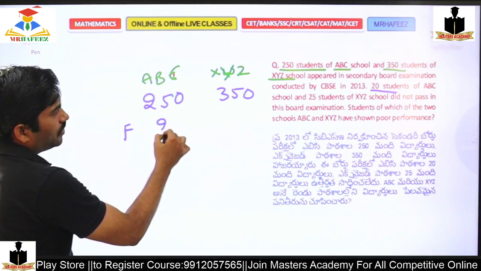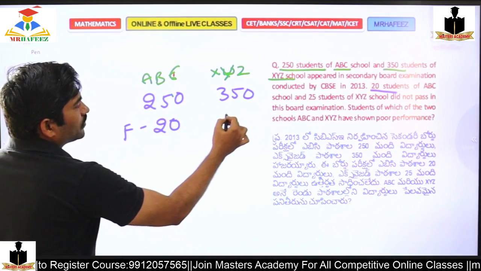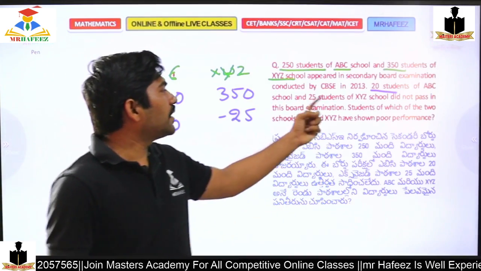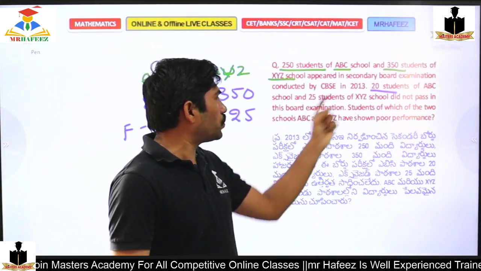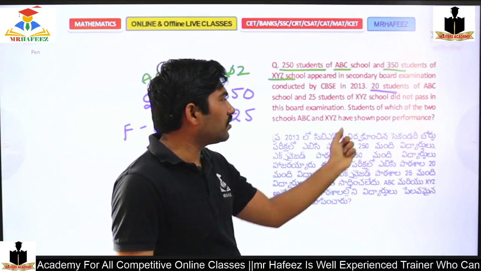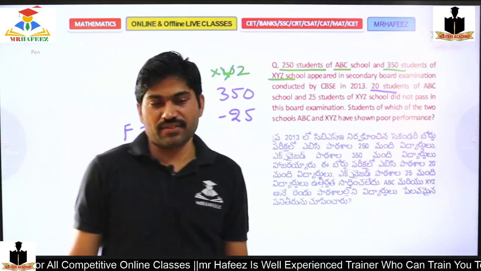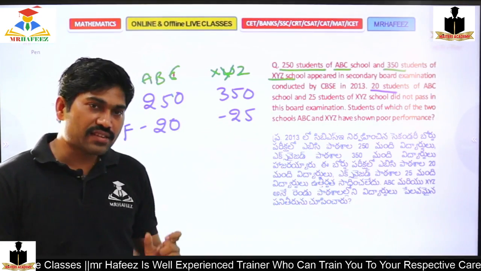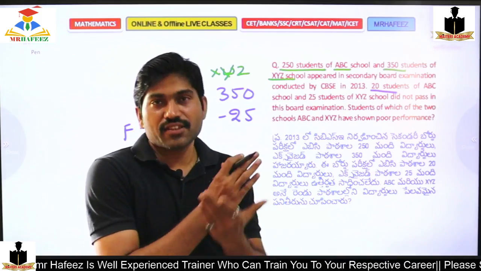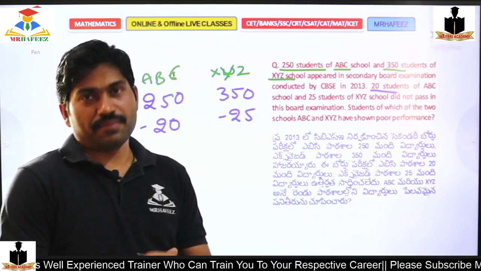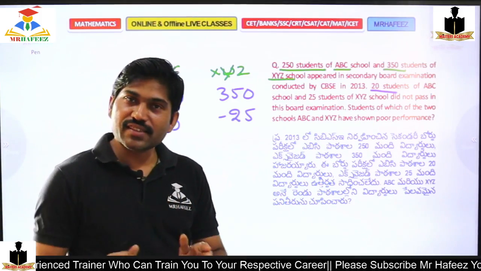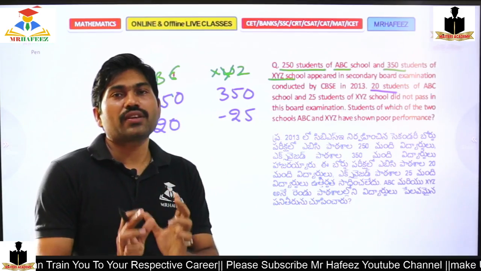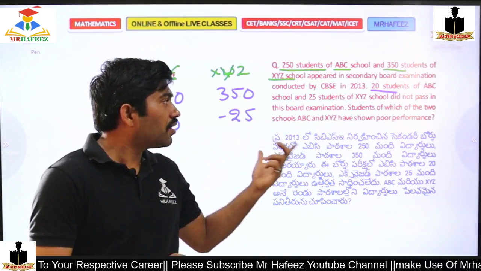So 20 failed here, 25 failed. Then the students of which of the two schools, ABC and XYZ, have shown poor performance? Poor performance in the sense, if the fail percentage is more, that is poor performance. If the pass percentage is less, then it is poor performance. This is how we should understand the meaning of poor performance.